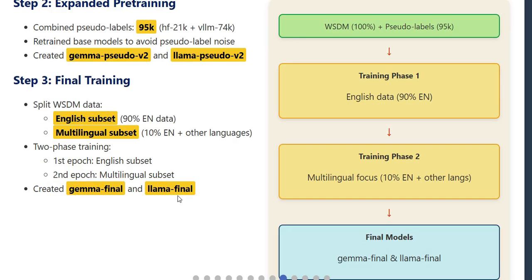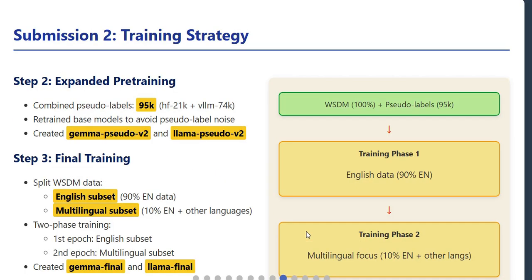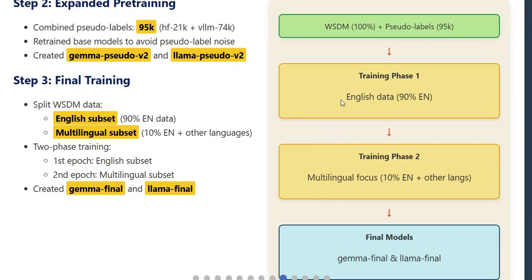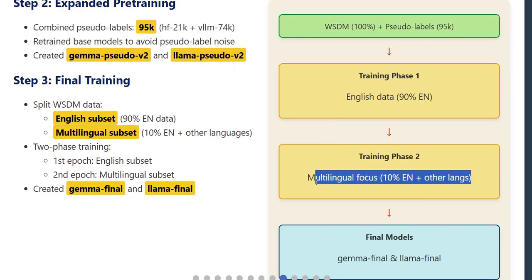Then they used a clever 2-phase training approach. In the first epoch, they trained on the English subset. Then in the second epoch, they trained on the multilingual subset. This created their final models, Gemma Final and Llama Final. This 2-phase approach is really interesting. They're first building strong English language capabilities, then fine-tuning specifically for multilingual performance. It's like learning the basics of language comprehension in one language before expanding to others.